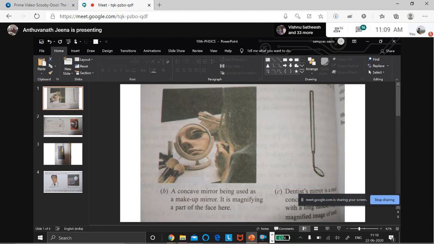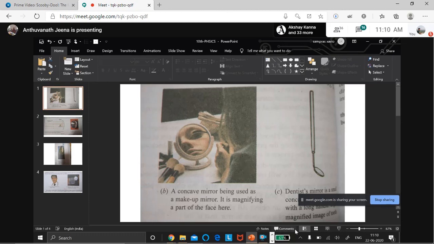Where will they keep it? Near the tooth. Suppose a decayed tooth is there, they will keep it near there. So what will happen? The object is placed between F and P. When the object is placed very close, the tooth will be seen bigger in the mirror. Seeing that mirror, the dentist can do surgery. You understand? That is the first property's use.